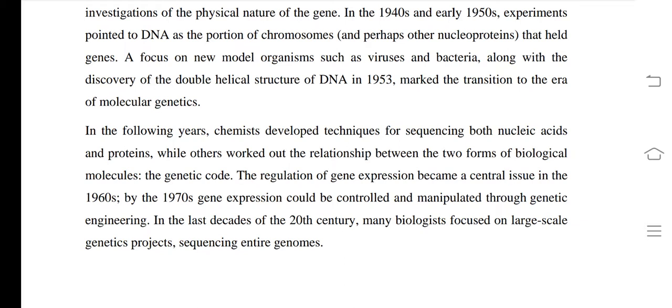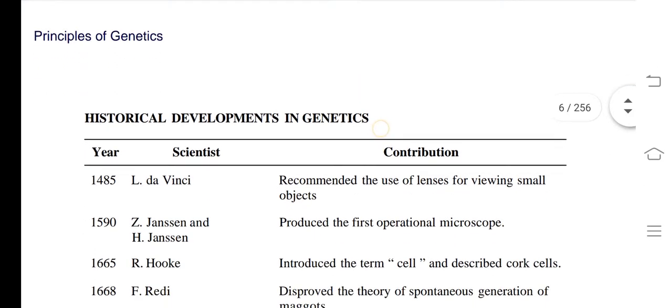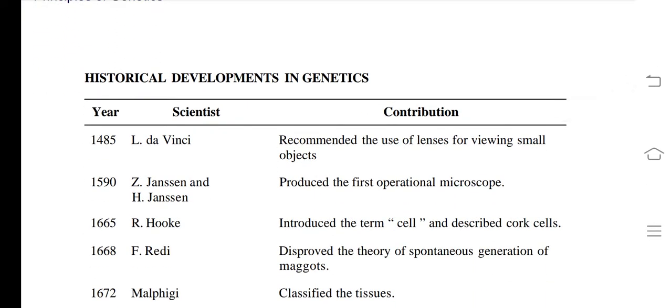So many biologists focused on large scale genetics projects sequencing the entire genome. For example, if a human has 3 lakh genes, then the sequencing of genes is very important. If we know about the sequencing of the genome, then we are able to produce new organisms with the help of various artificial methods. So this paragraph is also completed, and we can say HGP, human genome project, you will learn about HGP in the next chapter number 6.